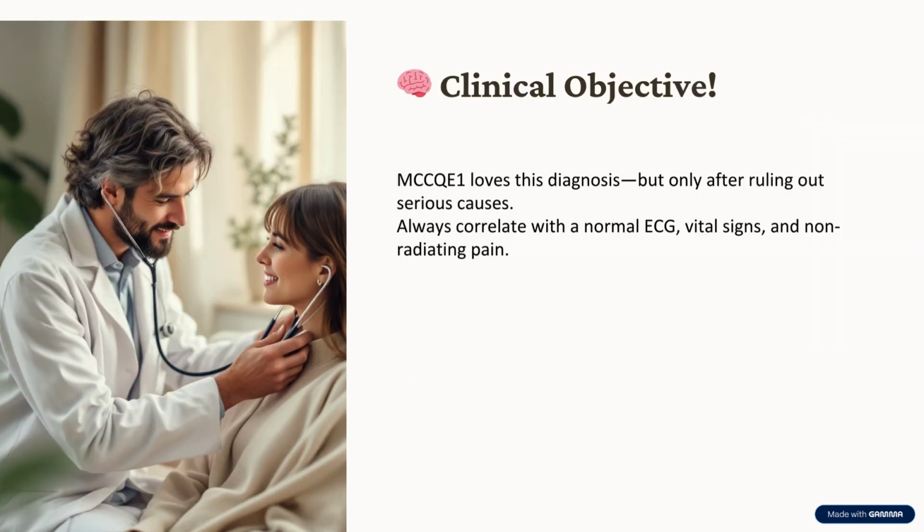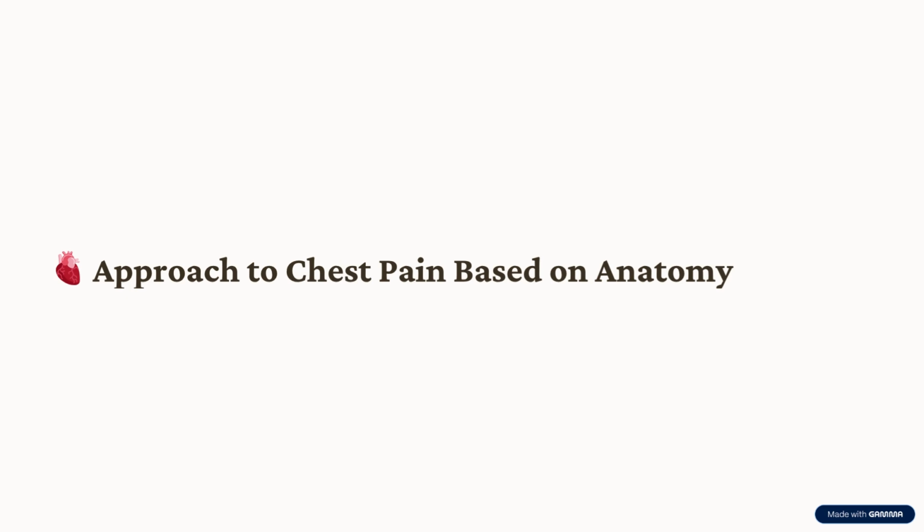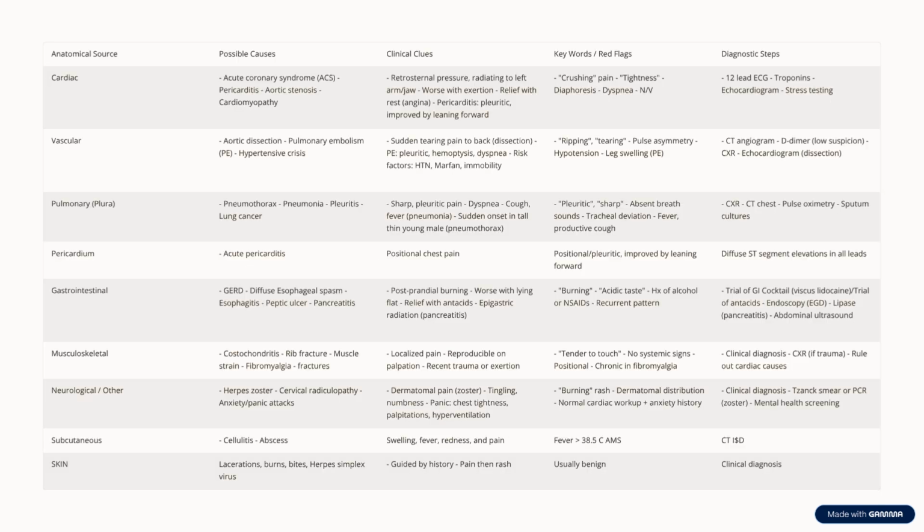MCCQE1 loves this diagnosis, but only after ruling out serious causes. Always correlate with a normal ECG, vital signs, and non-radiating pain. Recap and exam strategies. Let's wrap up with key principles for MCCQE1. Always think anatomically: cardiac, vascular, pulmonary, GI, MSK, neuropsych.